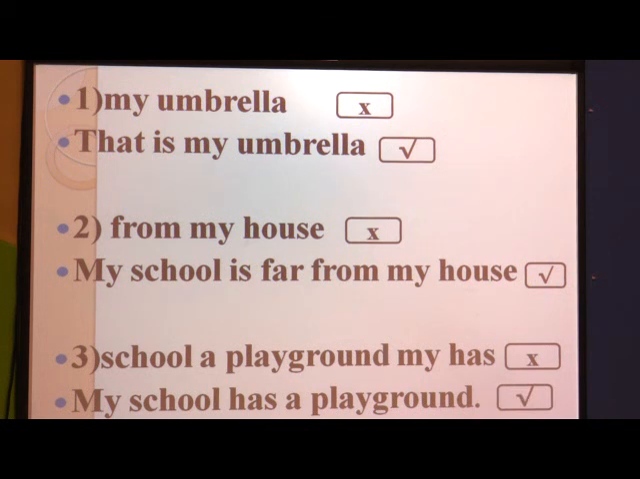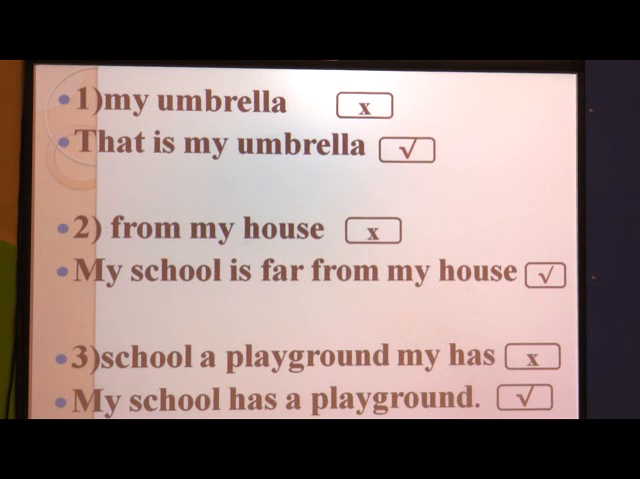See, in the bracket I have given which sentence is correct, I have put a tick mark, and which group of words is wrong or does not make any sense, I have put a cross. So, you can easily understand which group of words makes sense and which does not make sense.